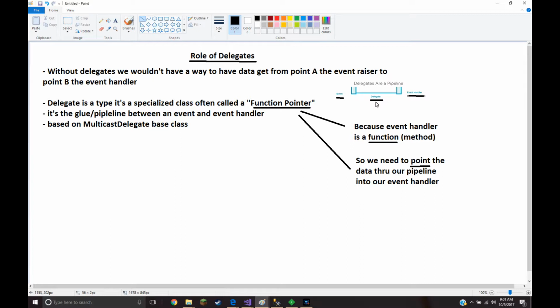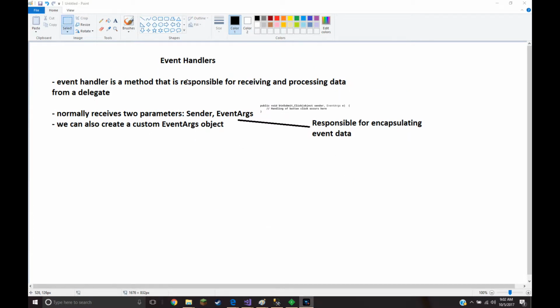So that would be a delegate. It's a glue pipeline between an event and event handler, and every delegate, or the ones that we're going to be using, is going to have a MulticastDelegate base class. And the event handlers, finally, which are on the other end of our events, is a method that is responsible for receiving and processing data from a delegate. So the delegate passes this data, and then the event handler does something with it.